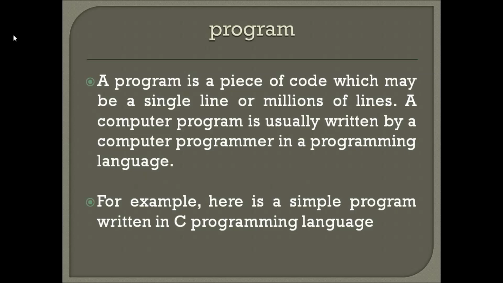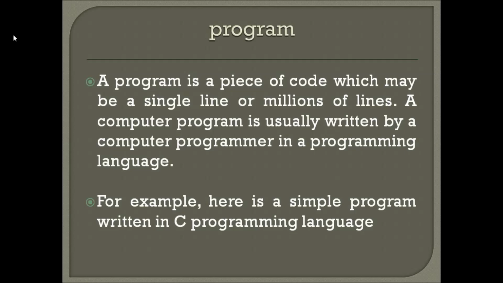So what is a program? A program is a piece of code. This code may be a single line or millions of lines, it depends. But a program is a piece of code that can do some task. I can write this program in any one of the programming languages like C, Java, etc. A program is a piece of code that can do some tasks.